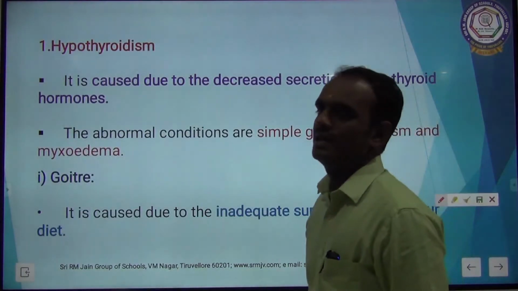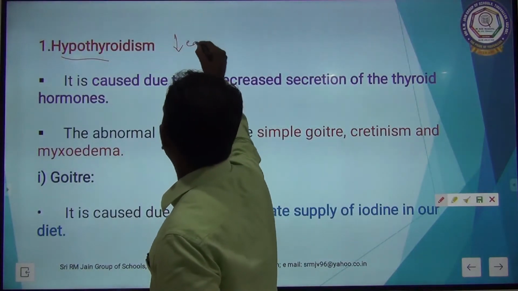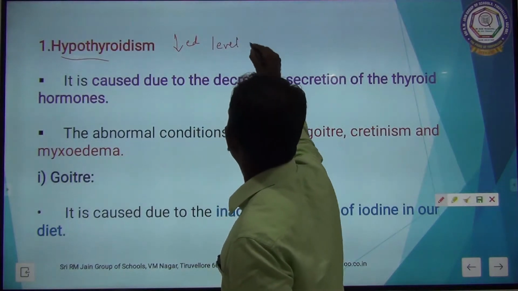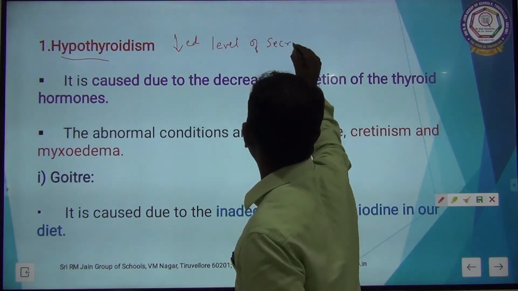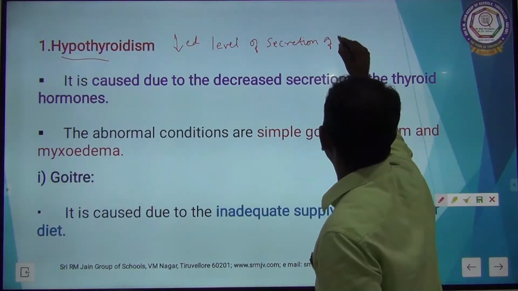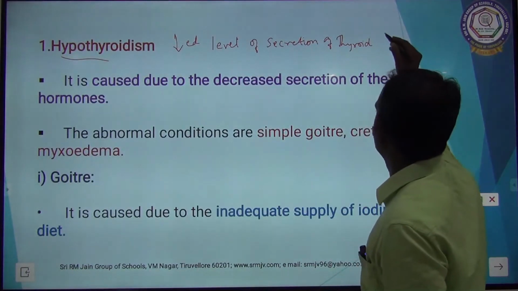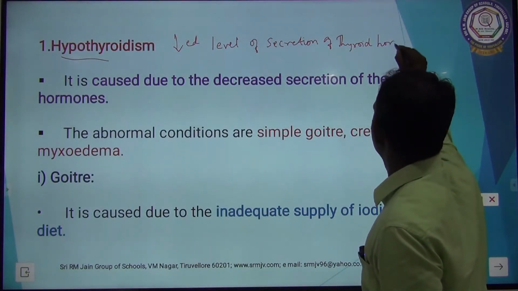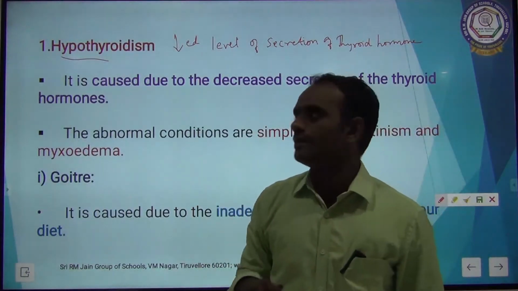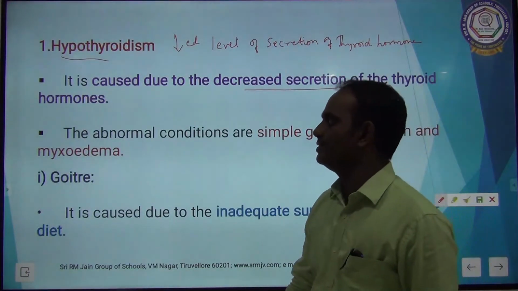The first one is hypothyroidism. Hypo means decreased level of secretion. It is caused by decreased secretion of thyroid hormones.